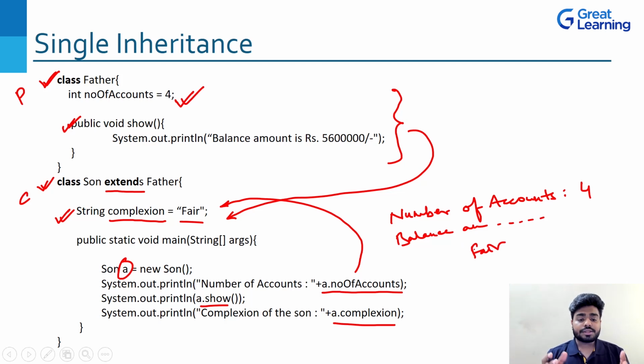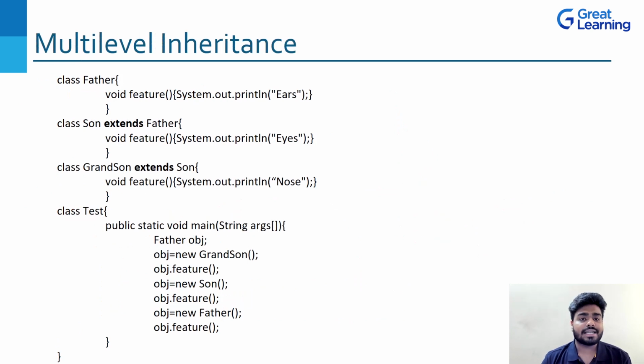Right? So you can see this is how single inheritance works, right? And the total motto of this program is that a son is having all the properties of his father, right? So you can see this is a very basic example of single inheritance. Now let's look at the next example, which is of multi-level inheritance. And if you remember, multi-level is something like levels. That is how you can remember all the different types of inheritance, so that it will be very easy for you in an interview to know which inheritance is which one, correct?